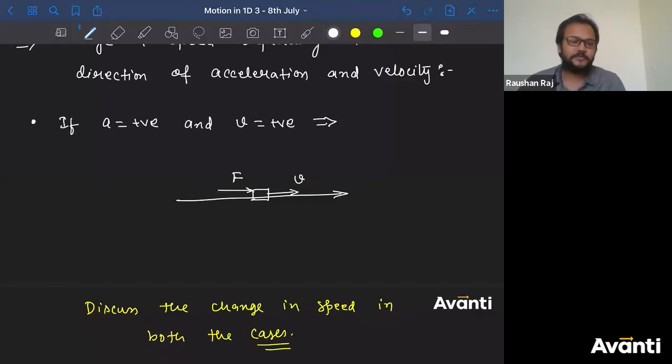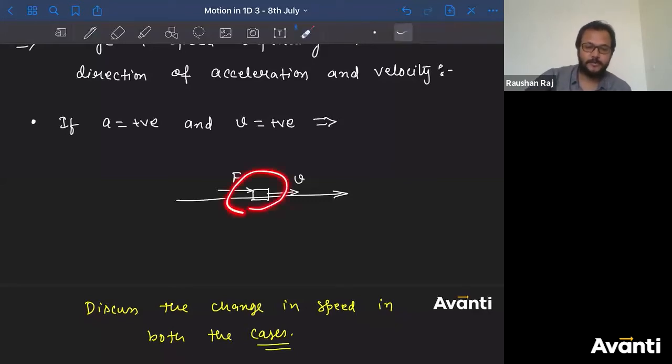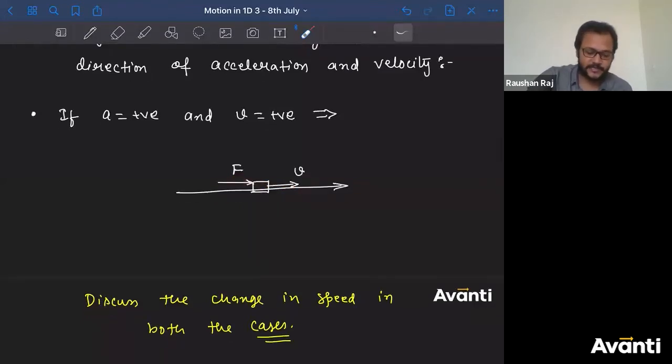What will happen to the speed of your friend? It will increase. Same thing has happened here. It was going towards right and the force has been applied towards right only. That means acceleration is also towards right.